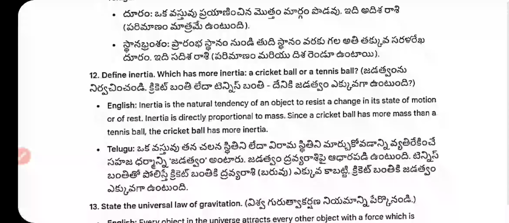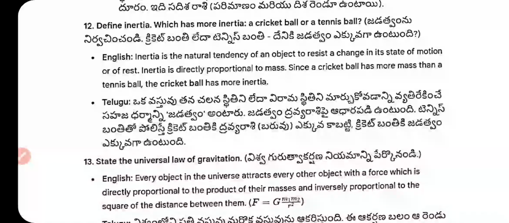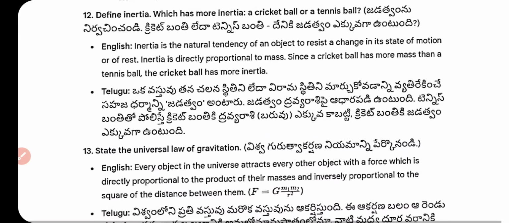Define inertia. Which has more inertia, a cricket ball or a tennis ball? Inertia is the natural tendency of an object to resist a change in its state of motion or of rest. Inertia is directly proportional to the mass. Since a cricket ball has more mass than a tennis ball, the cricket ball has more inertia.